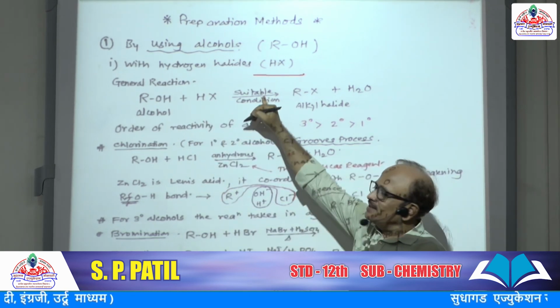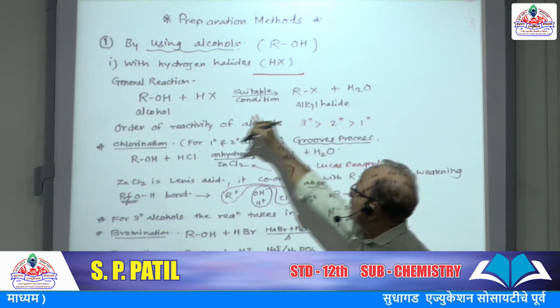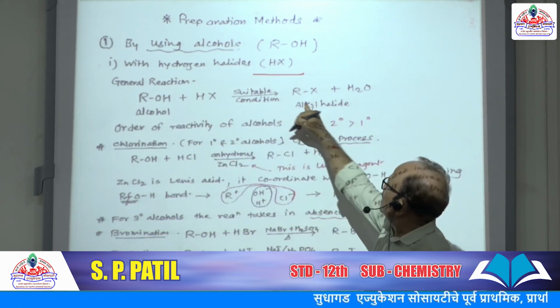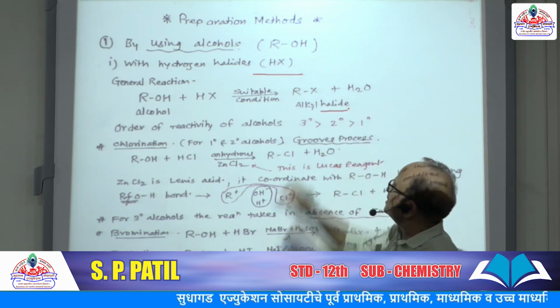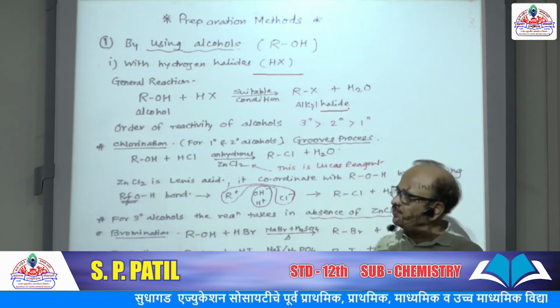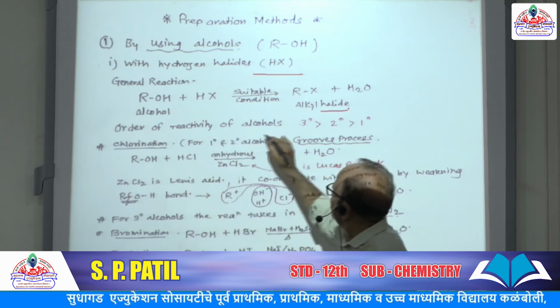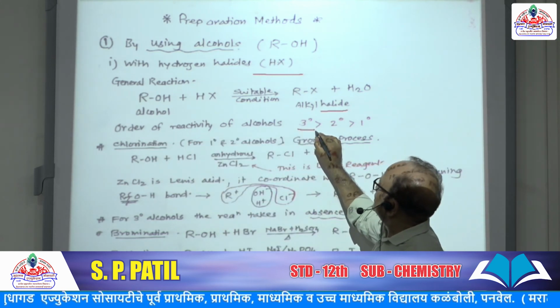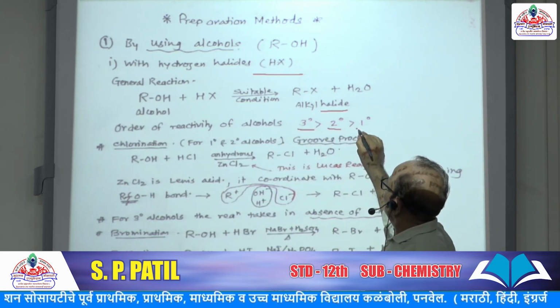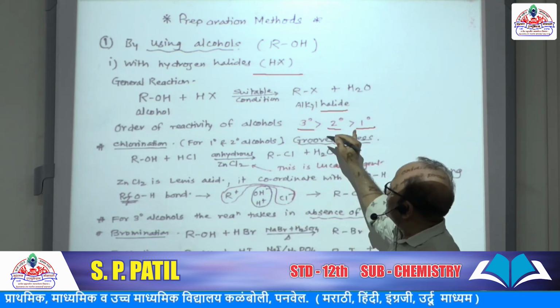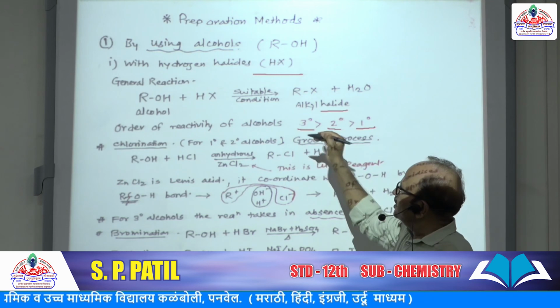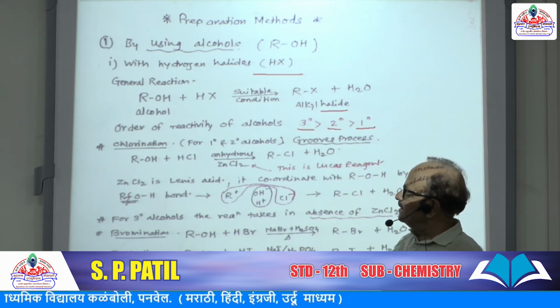Suitable condition is given, and here substitution reaction takes place, RX alkyl halide formation takes place plus H2O. Now here order of reactivity of alcohol is tertiary alcohol greater than secondary alcohol greater than primary alcohol. So this is the order, and by this order we can see this reaction.